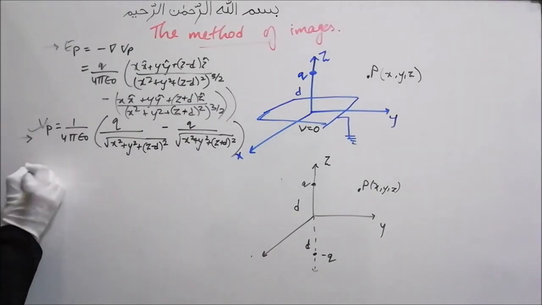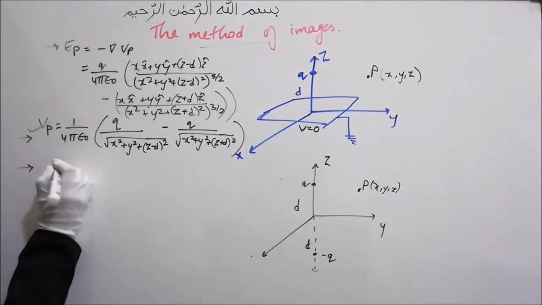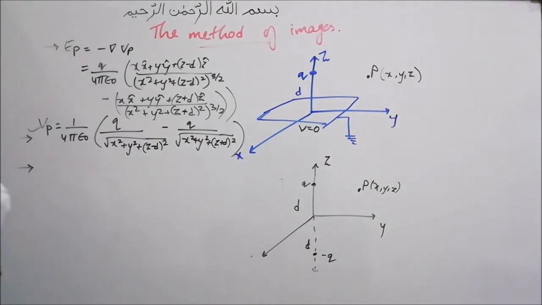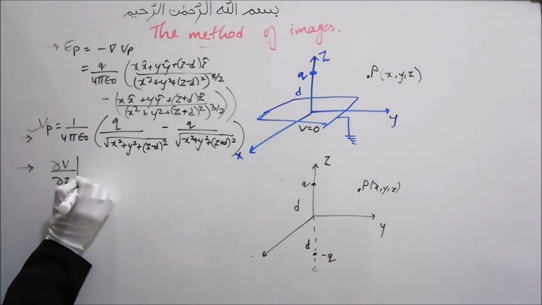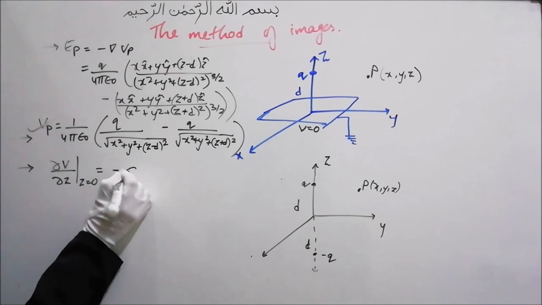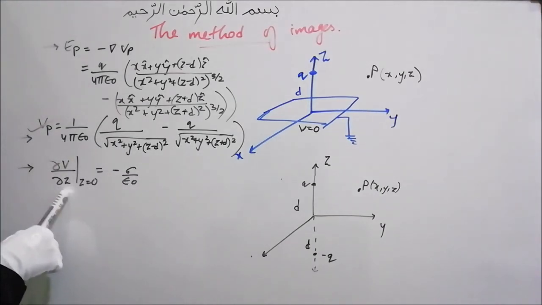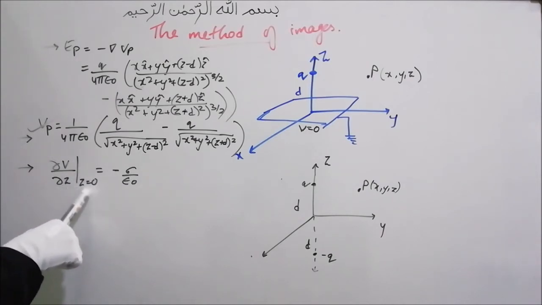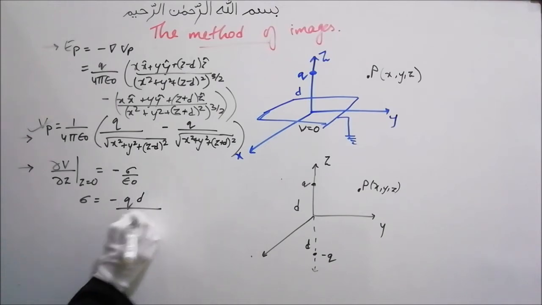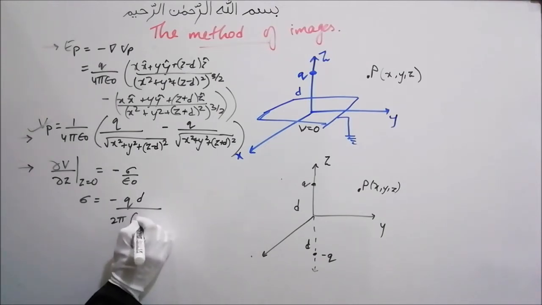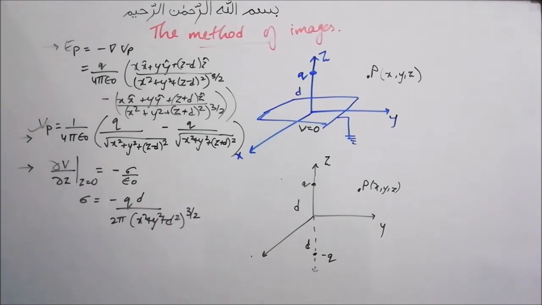Then the surface charge sigma, which will be induced on this conductor, will be found by using the boundary condition. You'll have only del V upon del z at z equals 0 equal to minus sigma by epsilon naught. Take this potential, do the differentiation and apply the boundary condition at z equals 0. So you'll get sigma equal to minus qd upon 2 pi times (x squared plus y squared plus d squared) the whole raised to 3 by 2.